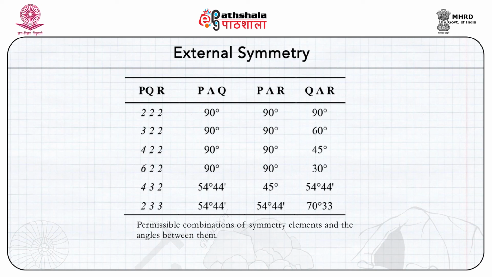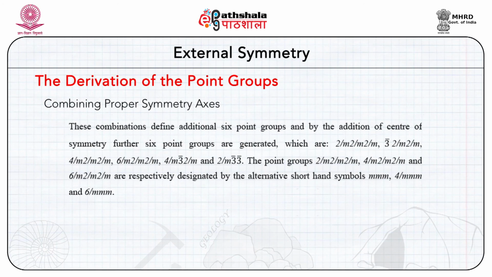So, this table reflects all the permissible combinations of symmetry elements, that is the proper axes and the angles between them. These combinations define additional 6 point groups, and by the addition of center of symmetry further 6 point groups are generated, which are 2 by m, 2 by m, 2 by m, it represents one group. Then bar 3 2 by m represents the second, 4 by m, 2 by m, 2 by m third.